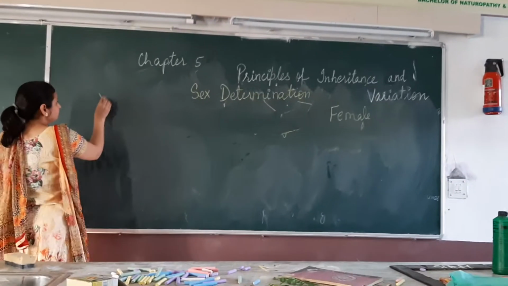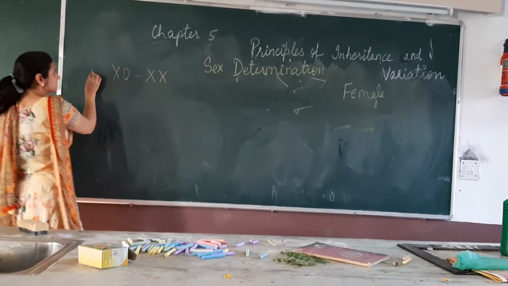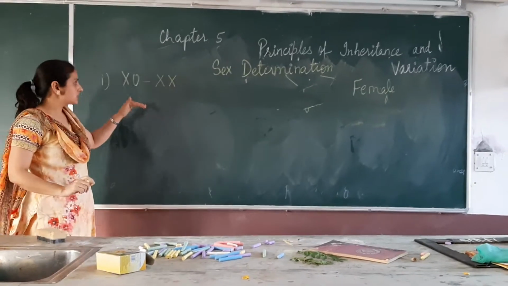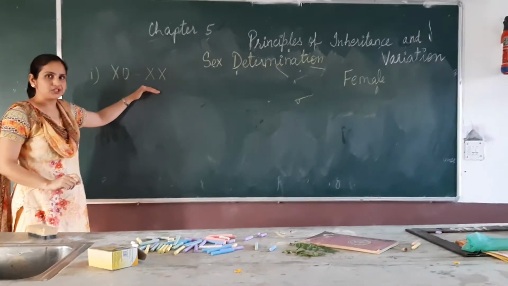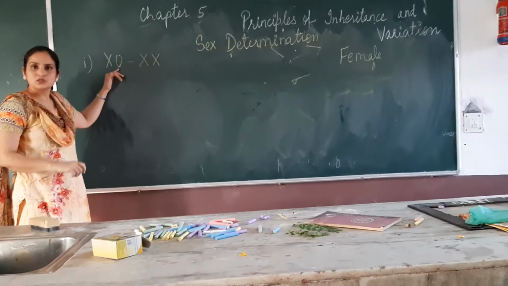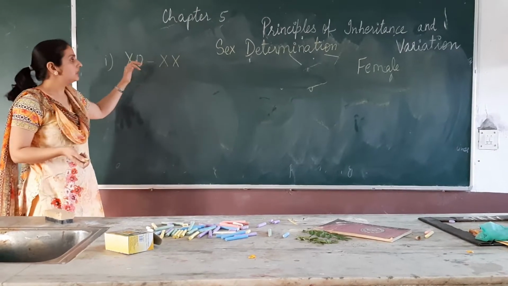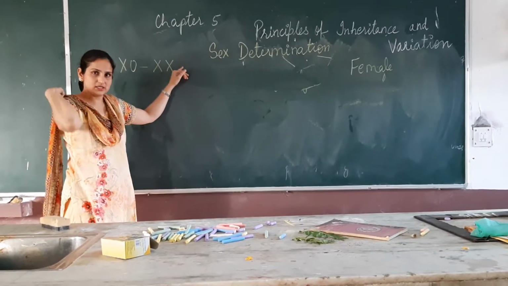First is XO, XX type male heterogamety. As I just told you, in these examples of sex determination, the male produces two different kinds of sperms or gametes, and the female produces the same kind of X gametes.